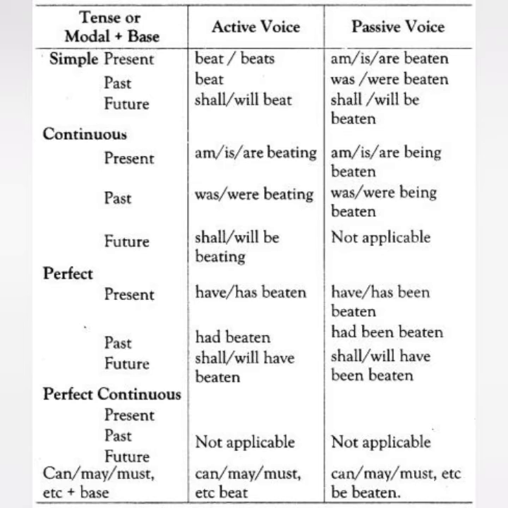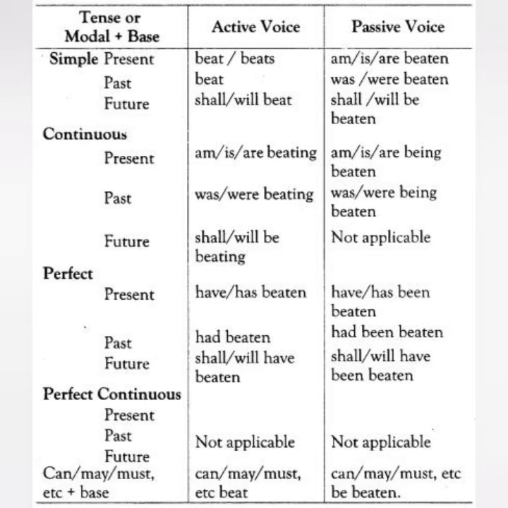Similarly, in the continuous form, we have is, am, are plus the ing form of the verb, which is changed to is, am, are plus being plus V3 form of the verb. V3 here is beaten. Similarly, in the past tense we have was or were beating, which will become was or were being beaten. Next, future continuous does not have a passive voice. Then we'll move ahead to the perfect tense.